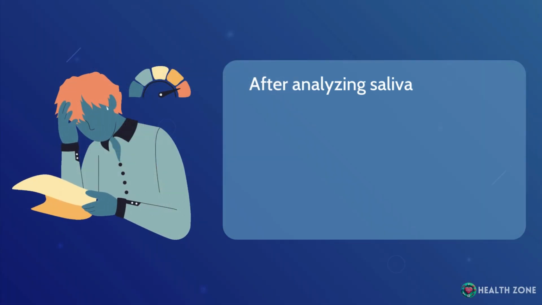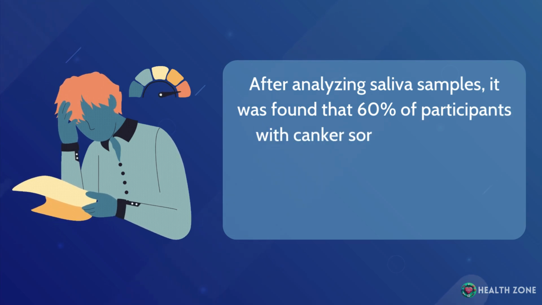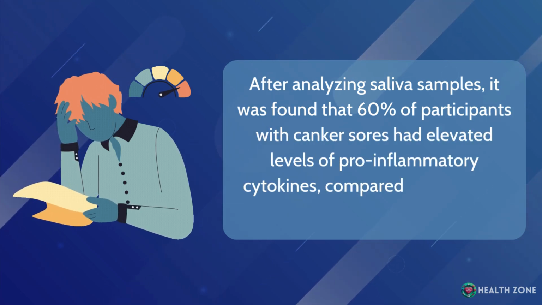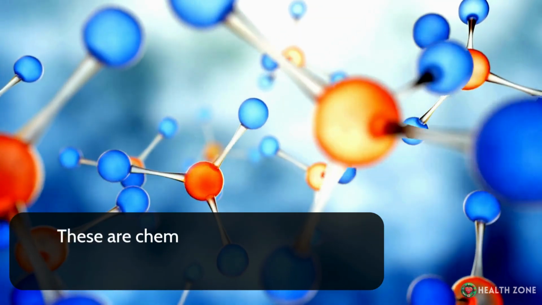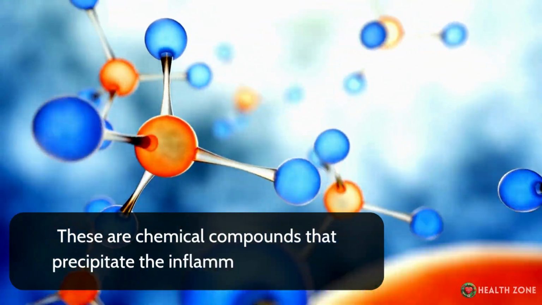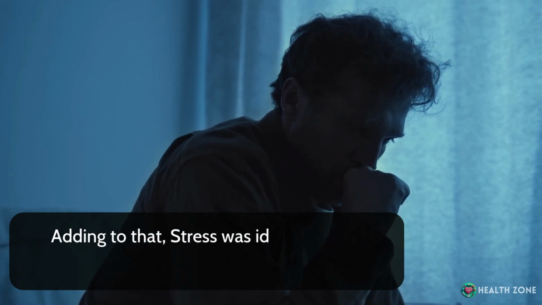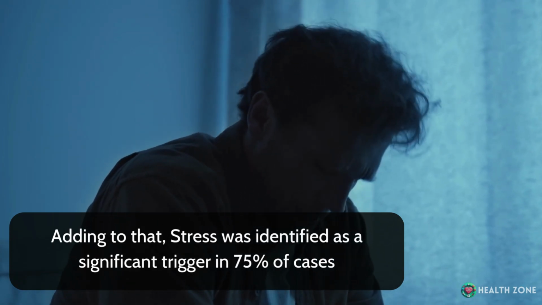After analyzing saliva samples, it was found that 60% of participants with canker sores had elevated levels of pro-inflammatory cytokines, compared to only 20% in the control group. These are chemical compounds that precipitate the inflammatory reaction. Adding to that, stress was identified as a significant trigger in 75% of cases.